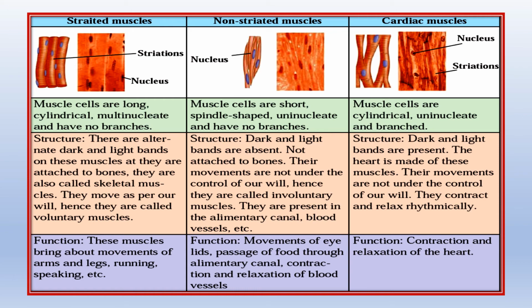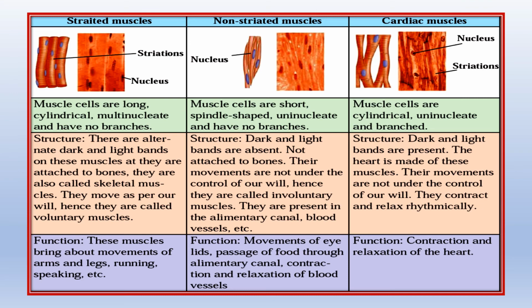Striated muscles have alternate dark and light bands, and they attach to bones, therefore they are also called skeletal muscles. They move as per our will, when we want to shake our hands, legs, etc. Therefore they are also called voluntary muscles. So we have striated muscles joined to the bones, called skeletal muscles, and because they work according to our will, they are also called voluntary muscles. And these muscles bring about the movements of the arms, legs, like running, speaking, playing, kicking the ball, etc.